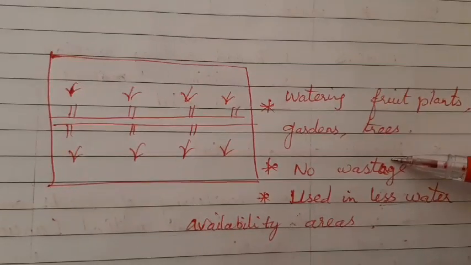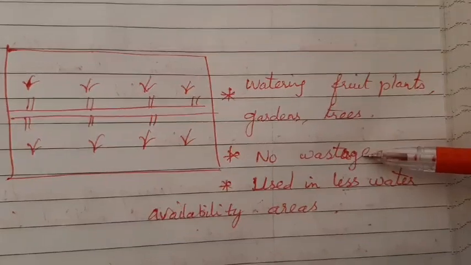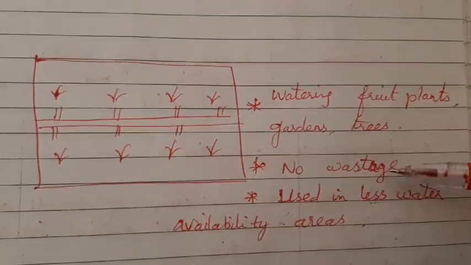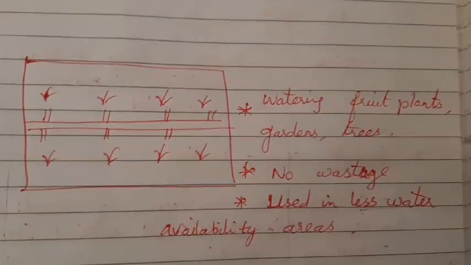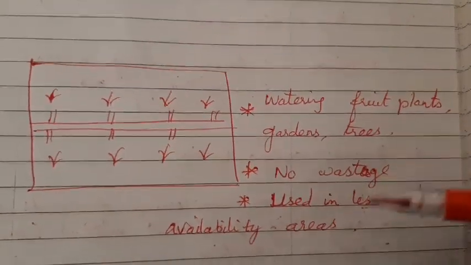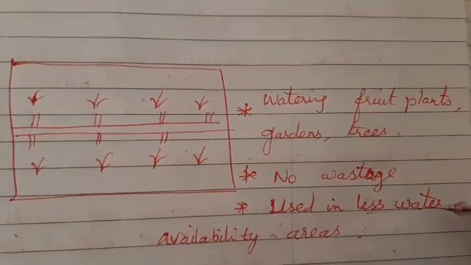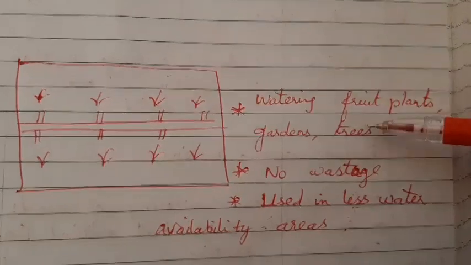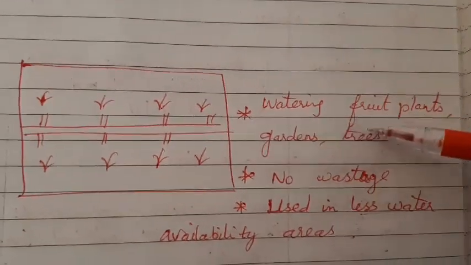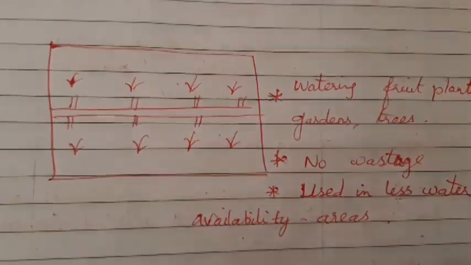So I should choose a method which will not waste the amount of water supplied to the field. So I choose the drip irrigation method in areas where the amount of water is less, and I can use it for gardening, trees, and watering of fruit plants.